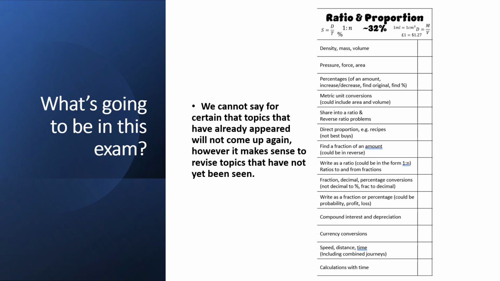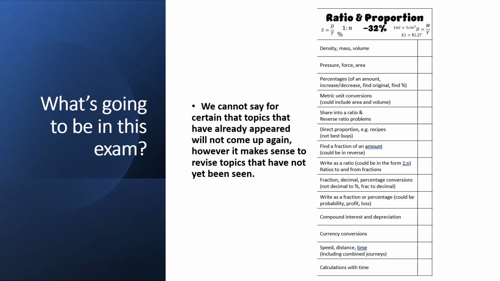I'm starting to talk about ratio and proportion, probably going to make up roughly 30% of this paper. And if you look at what's on the screen, there are lots of topics that could come up. We haven't seen any density, mass or volume, or pressure, force or area. There have been some percentages, but there hasn't been percentage increase or decrease. There hasn't been a reverse percentage yet. Really, really common topics. We haven't seen converting units of length. And although we've seen some ratio, there's still some more we could see.